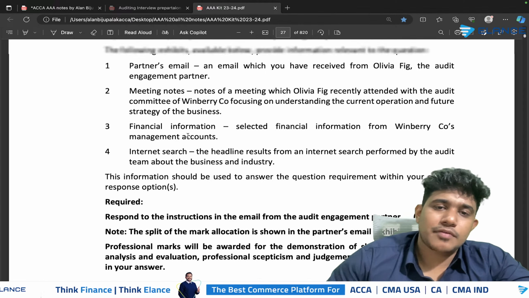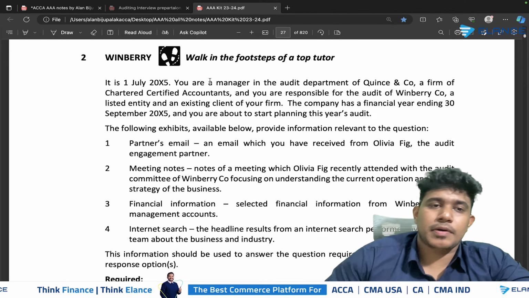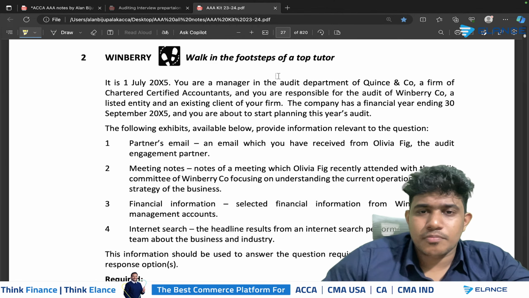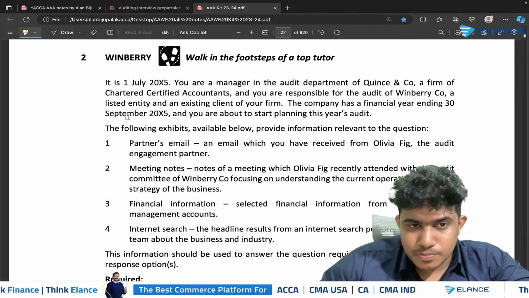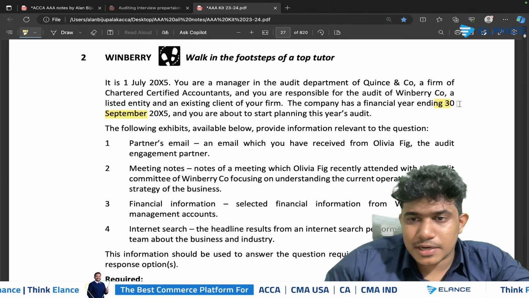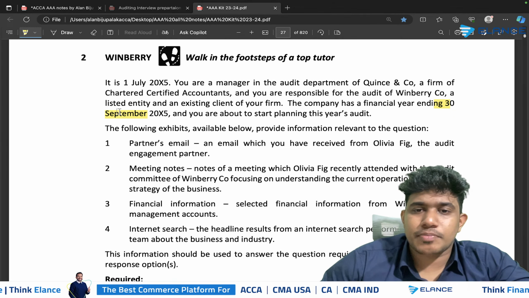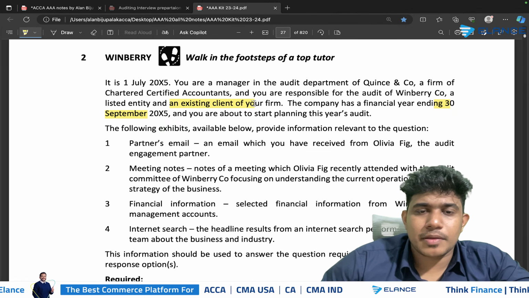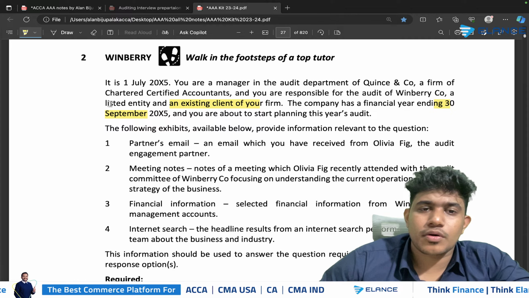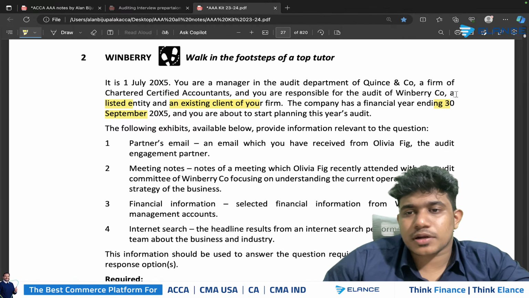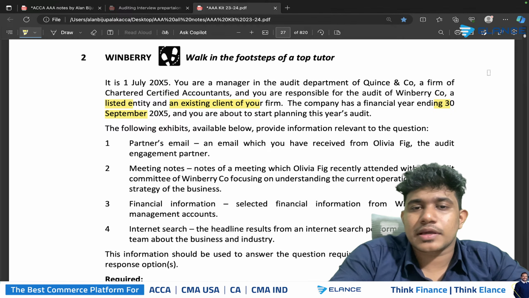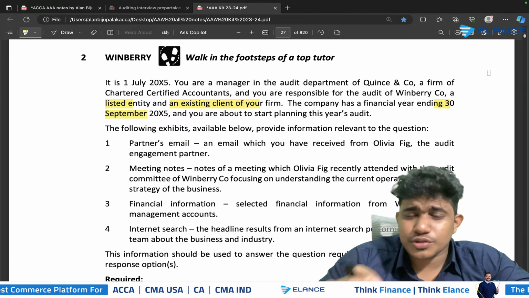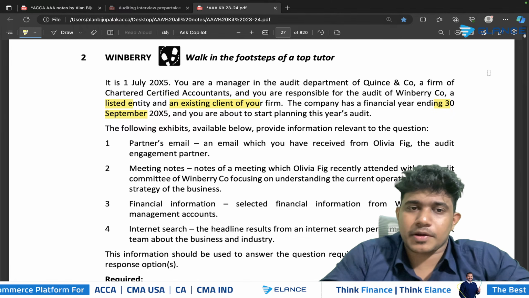And basically, when you get a question, you will be getting an introductory paragraph. It is very important to go through the introductory paragraph because the client's year end will be specified here. You should always mark the year end date. Then the client company, it will be mentioned whether it's a listed client or not. So it will be mentioned whether it's a newly listed client or an already listed client. It will also be specified whether it's an existing audit client for the firm or a new client for the firm. So 3 points should be identified from the introductory paragraph itself.